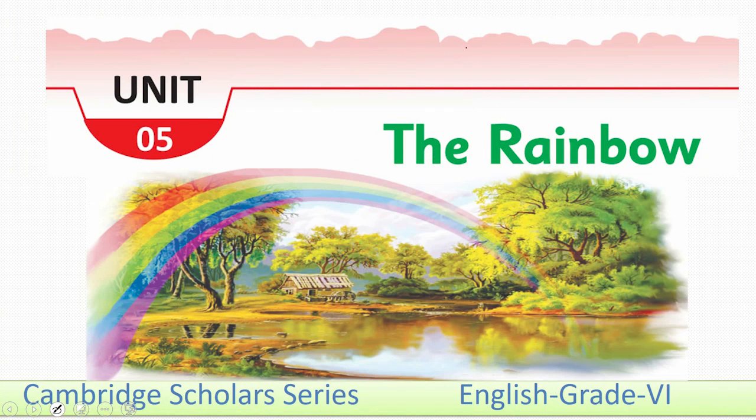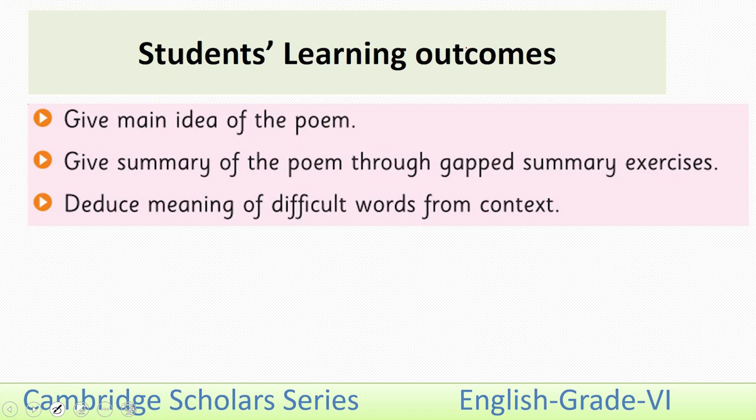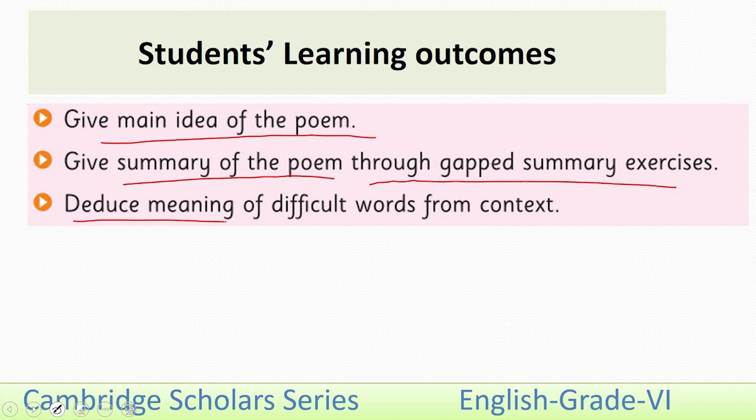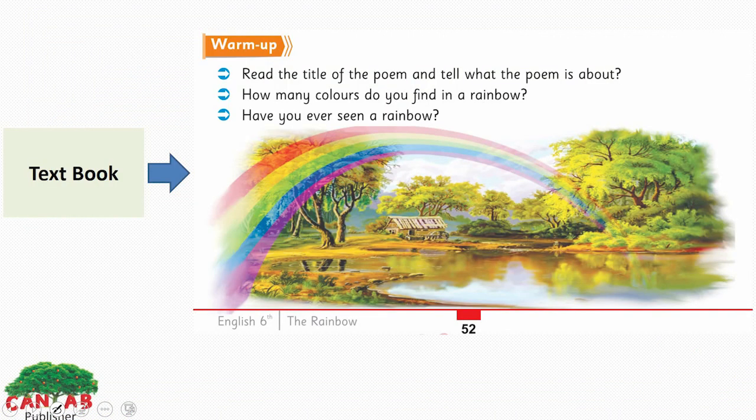We are going to start our lesson from Unit 5, The Rainbow. SLOs of this lesson are: give main idea of the poem, give summary of the poem through gap summary exercises, deduce meaning of difficult words from context. In this lesson, we are going to read this poem by Christina Rossetti. This is a short, beautiful poem, but let's have a warm-up activity first.